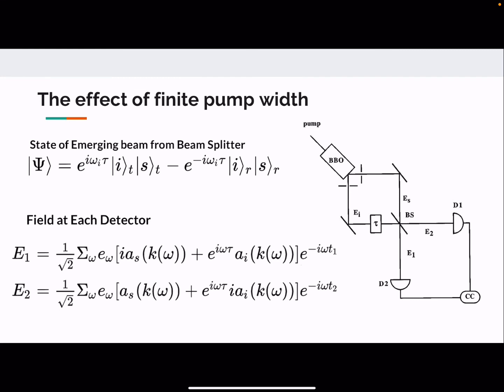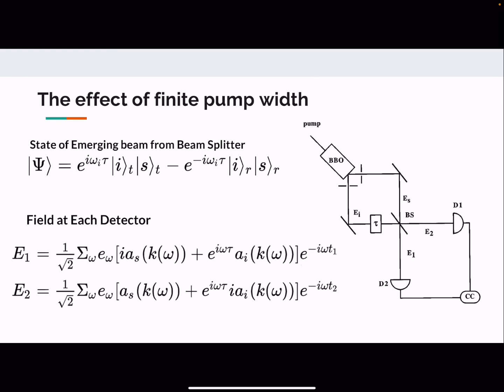Our aim is to understand the effect of finite pump width. To illustrate the effect of finite pump width on interference, we consider a new experiment as described in the picture. This time the crystal is cut appropriately to provide the signal and idler degenerate photons at particular angles, which are selected by the pinholes, similar to what we did previously. But this time we have made a little modification: a variable optical delay tau is inserted into the interferometer in the idler photon path,